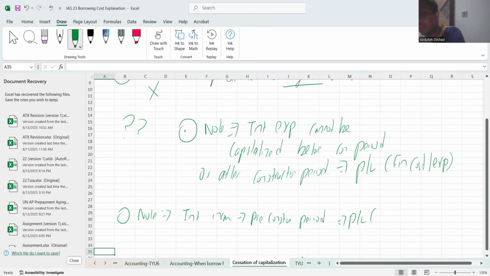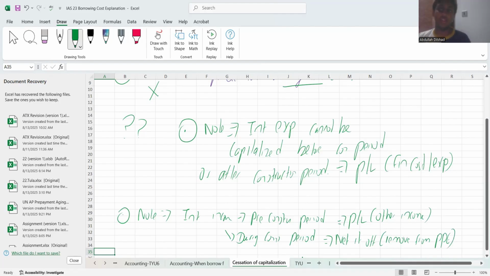Take it to my P&L, show it under other income. If it is during the construction period, what you will do is you will net it off or remove it from PPE.